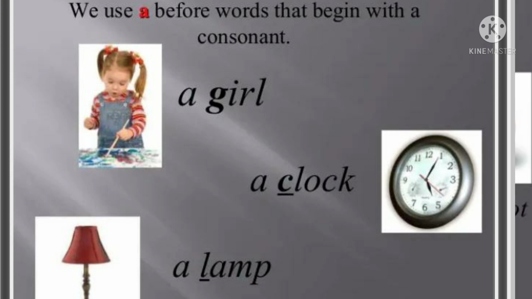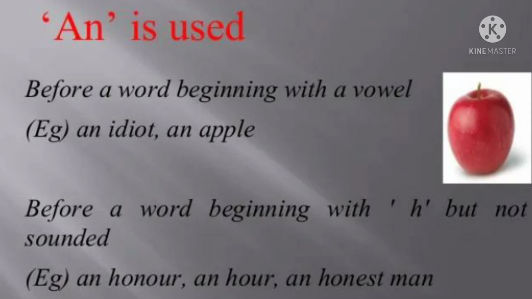And now it's time to know about an. An is used before a word beginning with a vowel. That means an apple. And before a word beginning with H but not sounded. Means an honor, an hour, an honest man. So H doesn't have a sound, the consonant. So an honest man.